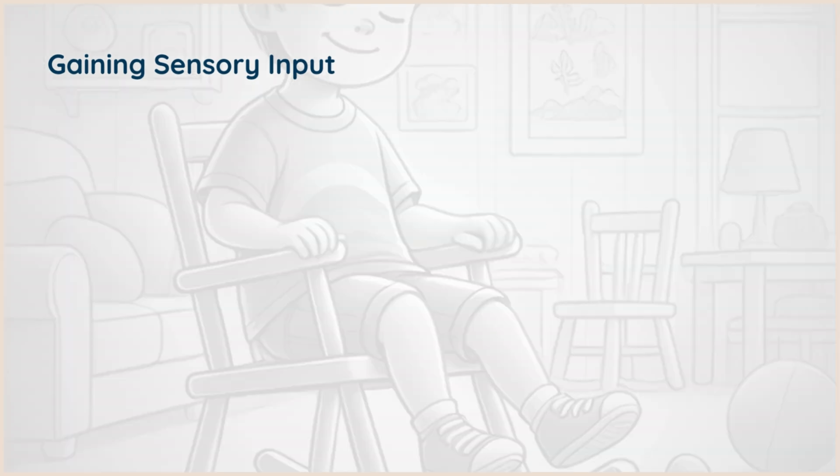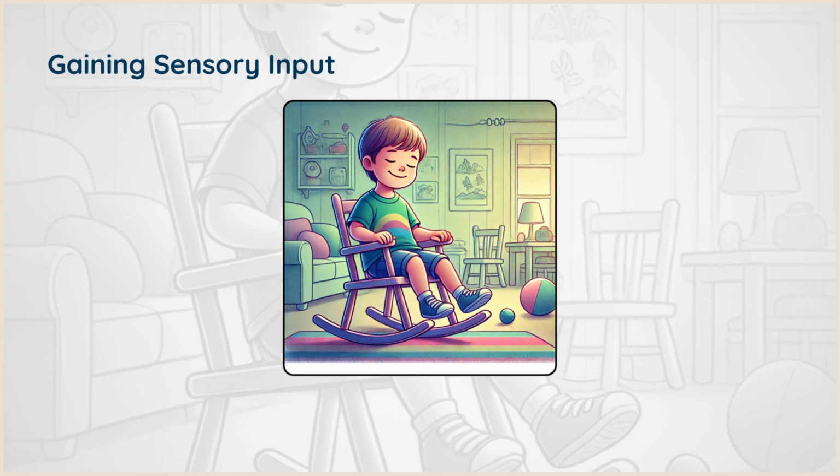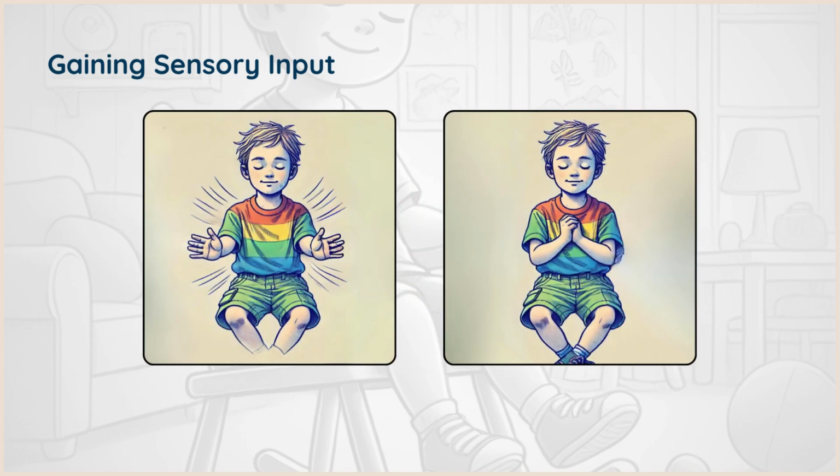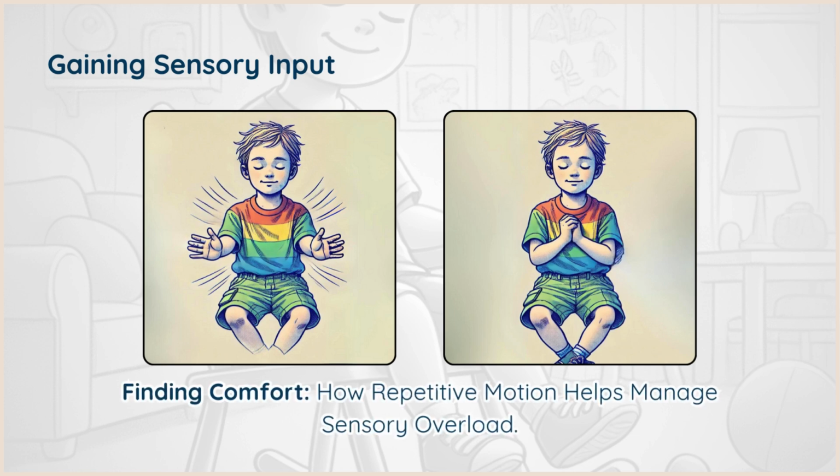The sensory function involves behaviors that provide sensory stimulation. For example, a child might rock back and forth because it feels soothing. These behaviors are self-reinforcing because they produce a sensory experience that the child finds pleasurable or calming. Imagine a child named Alex who frequently flaps his hands when he feels overwhelmed. This repetitive motion provides him with a sense of comfort and helps him manage his sensory overload.